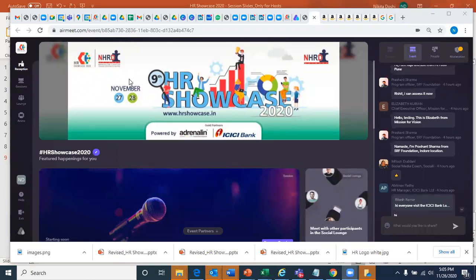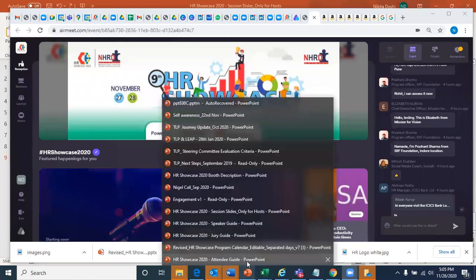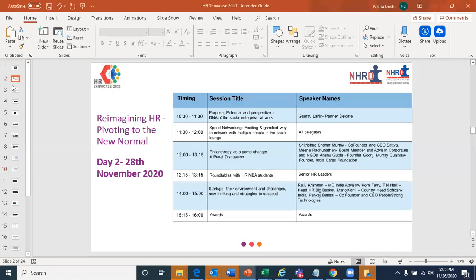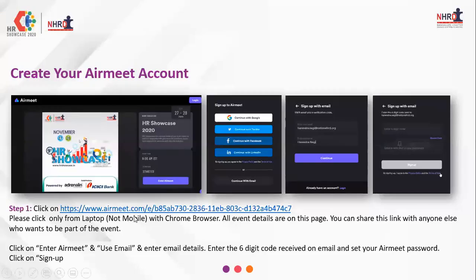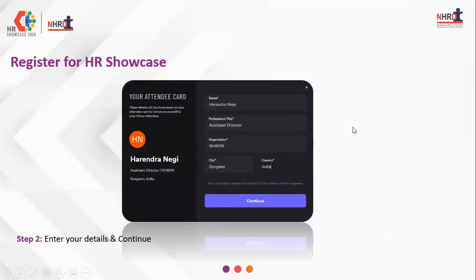Once you log in, there will be a bunch of registration steps, which we have already put in the guide, and I can quickly show that to you. You will have to create an AirMeet account if you do not have one, and it's pretty simple. You just enter AirMeet, continue with email, put in your email ID like you create any other account. Then a 6-digit code comes to your email, and you set your AirMeet password. If you already have an AirMeet account, you don't have to do that.